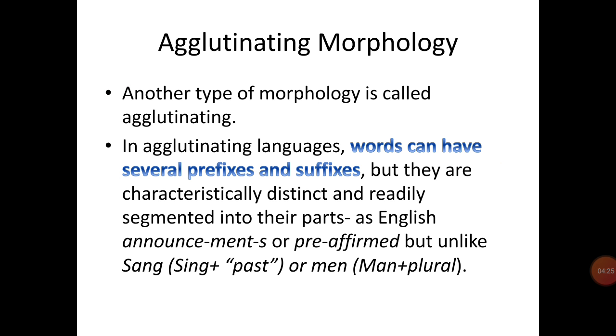Agglutinating morphology. Another type of morphology is called agglutinating. In an agglutinating language, words can have several prefixes and suffixes, but they are characteristically distinct and readily segmented into their parts, as in English announcements or pre-affirmed, but unlike sang, which is sing plus past, or men, which is man plus plural.